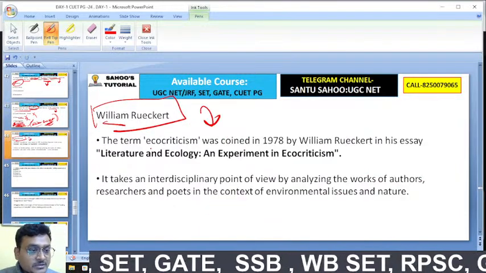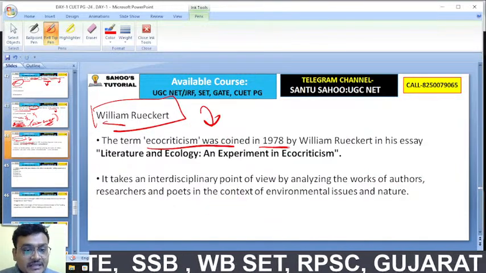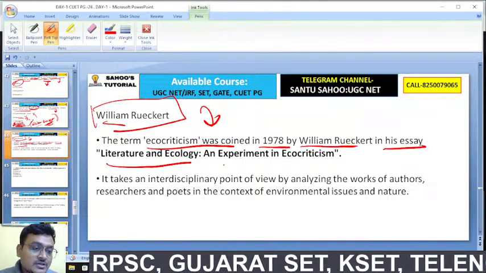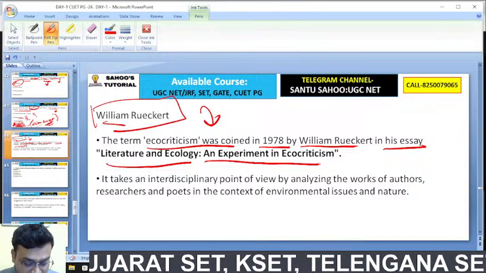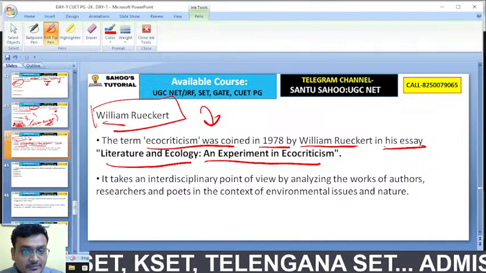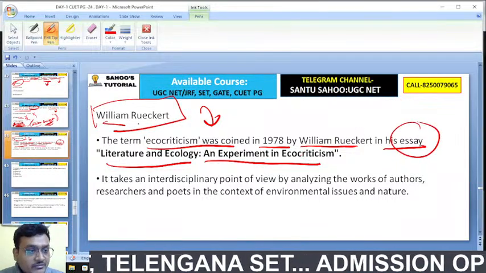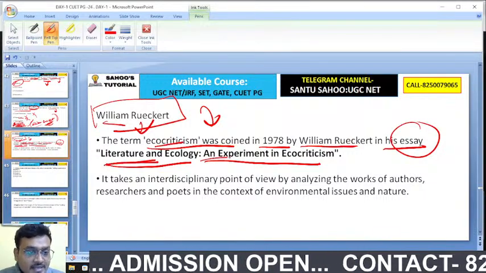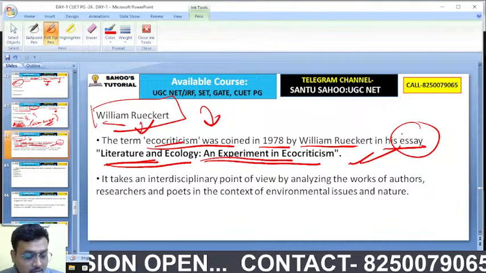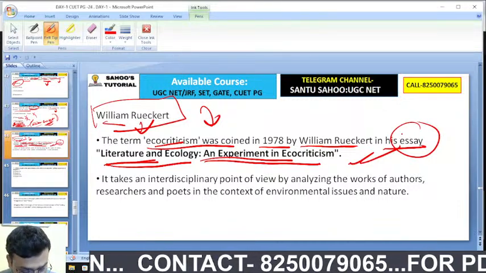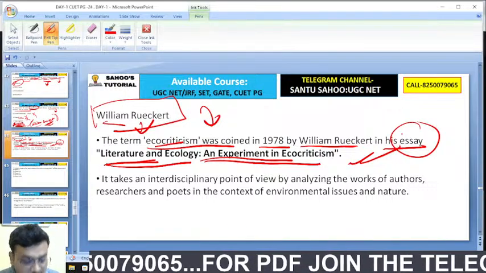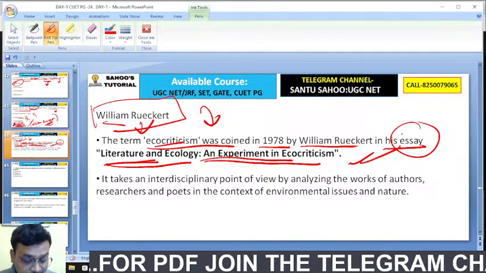The term eco-criticism was coined in a 1978 essay by William Rueckert called Literature and Ecology: An Experiment in Ecocriticism. This is the name of the essay where William Rueckert is coining the term eco-criticism. Clear now? Saurabh, Jagdish and everyone, Anu and everyone, Jogita as well. Now clear?